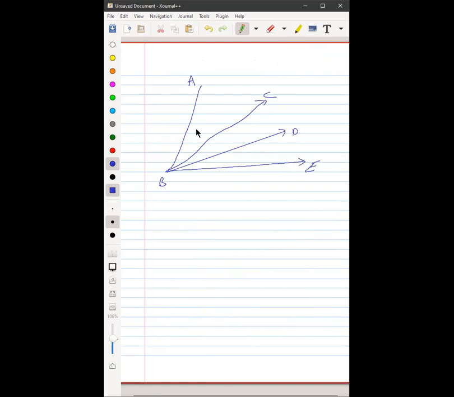Okay, we have these angles ABC, CBD, DBE. Everyone write it. Angle ABC is adjacent to angle CBD. If you agree, raise your hand.